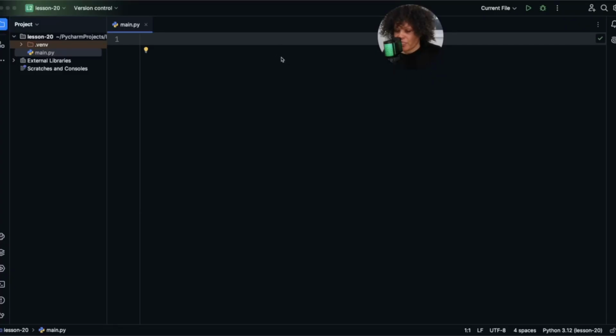So before we touch any code, we need to talk about something critical. What happens when the code breaks? Now, up until now, most of our programs have only worked when everything goes right, but that's not real life. Files go missing, users type the wrong thing, programs crash, and that's where error handling comes in. It's what allows your code to say, okay, hey, that didn't work, but I'm not going to fall apart.